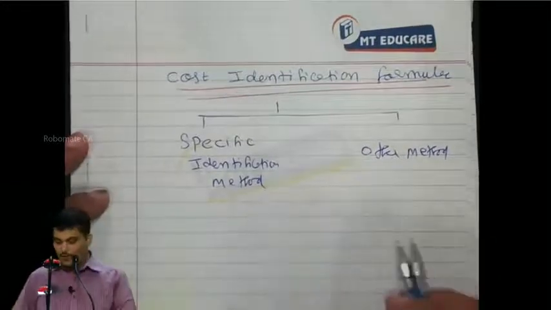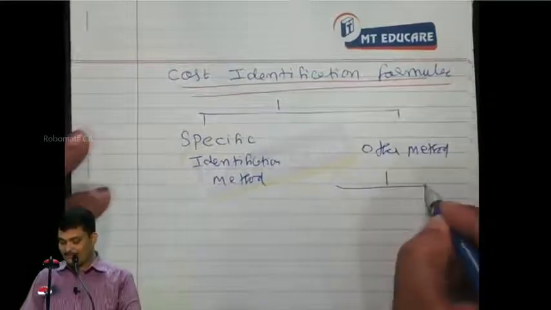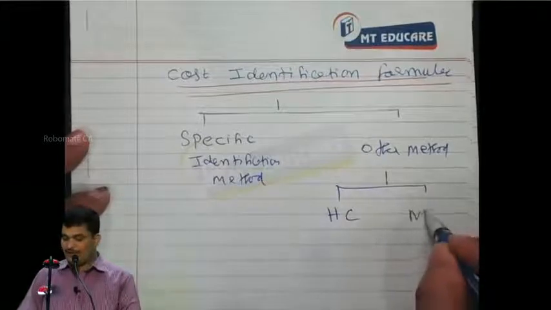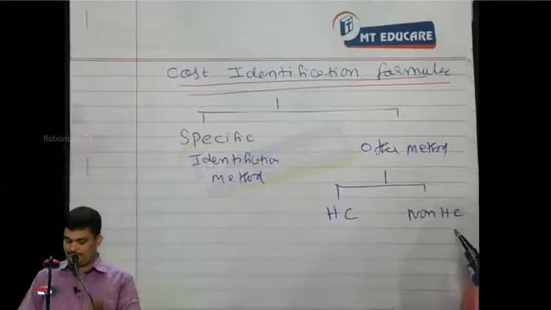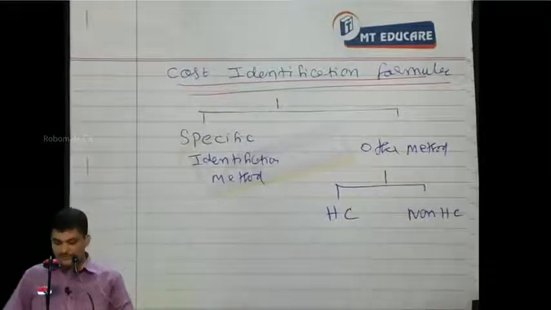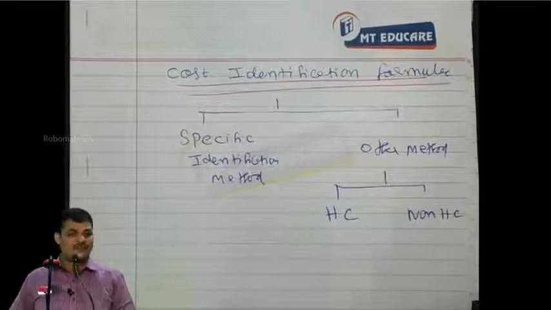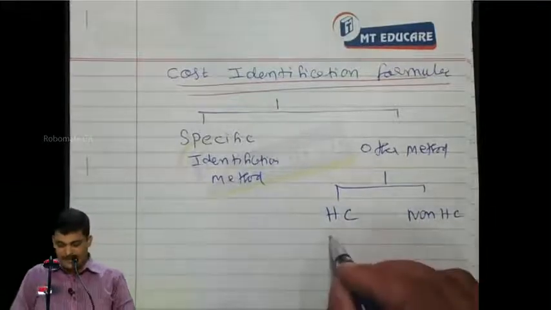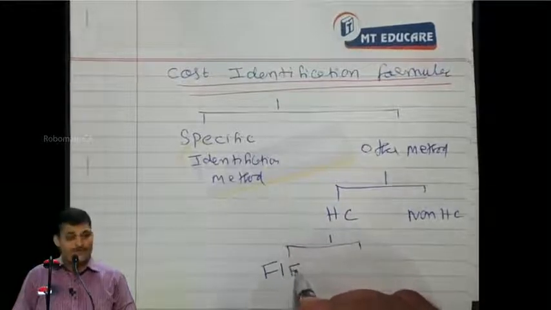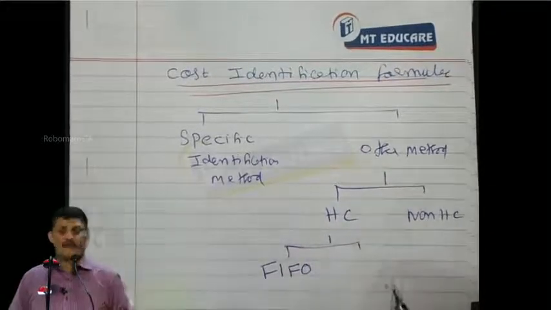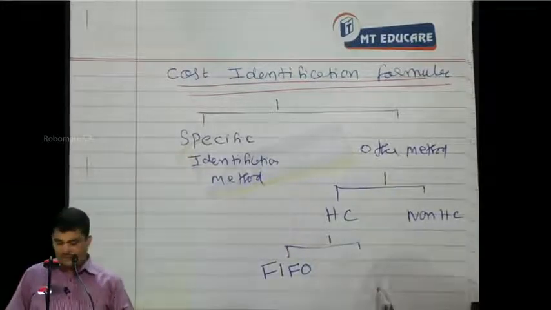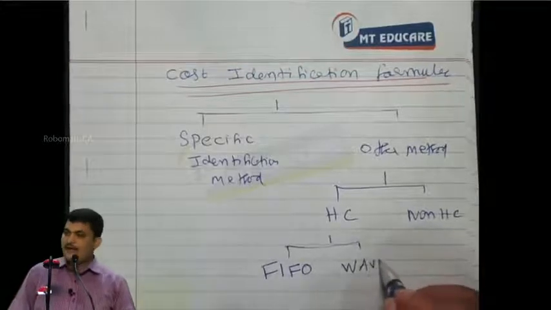Please respond. What sort of formula you will follow is historical cost formulae and non-historical cost methods. Other methods will be based on historical cost or based on non-historical cost. What is that, sir? Based on historical cost, we have two acceptable methods only, which I am not going to solve in the form of problems, because you will do that in costing. And you have already done it. If you have not, you will still experience it in costing. It is FIFO and weighted average.